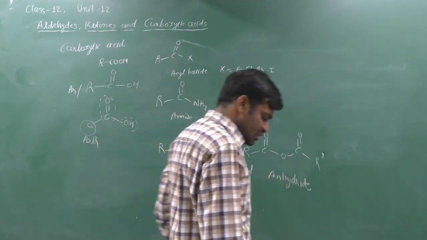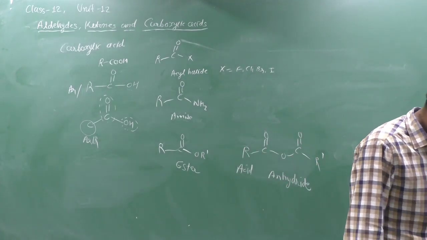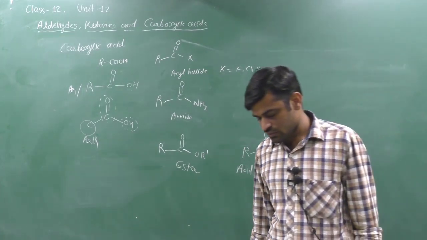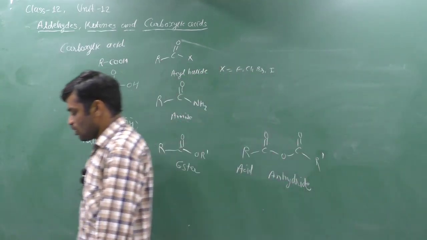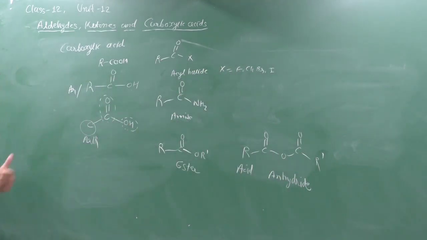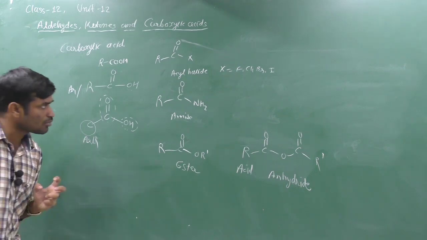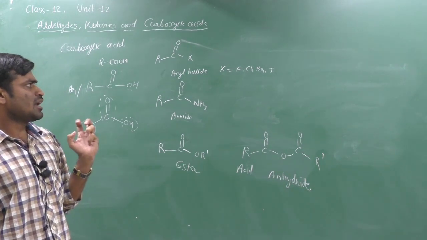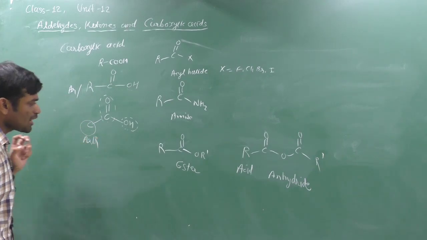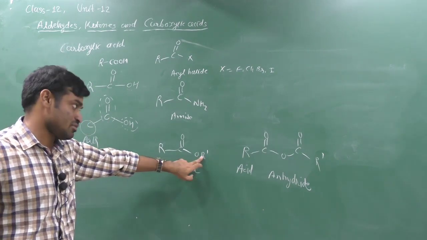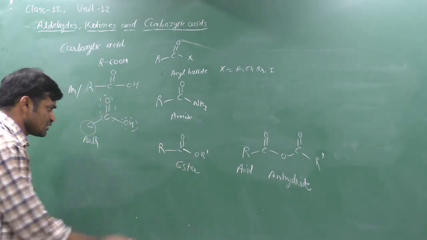So in this chapter we will study aldehydes, ketones and carboxylic acids, and derivatives of carboxylic acid like acid halide, amide, ester and acid anhydride. If we replace OH with a halogen, then it is acid halide. If we replace OH with NH2, then it is amide. If we replace H with R' or R, then it is ester.